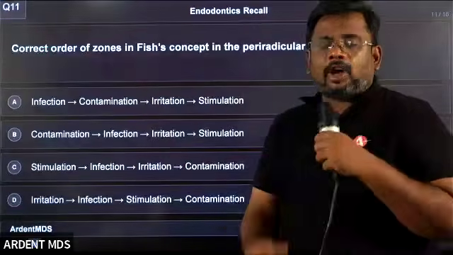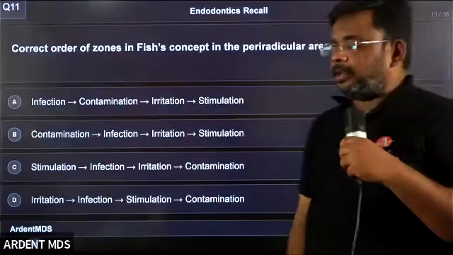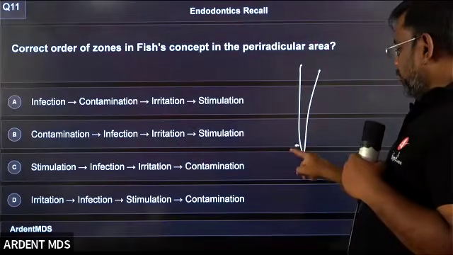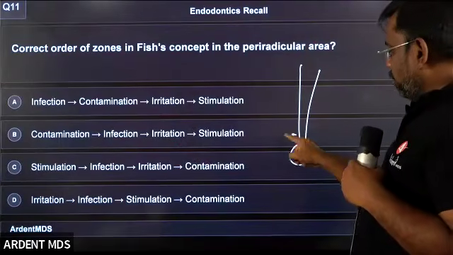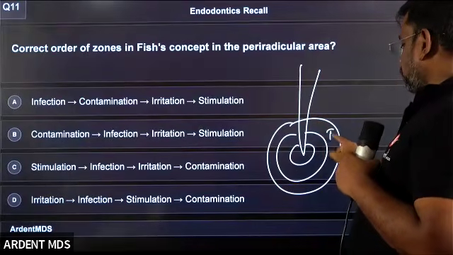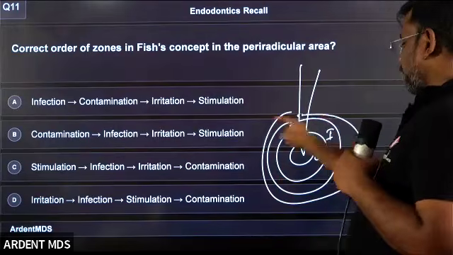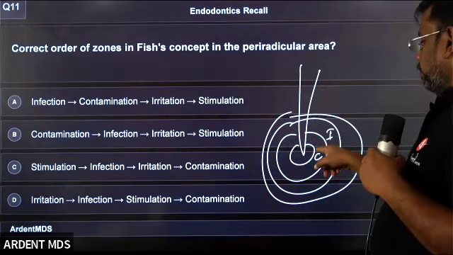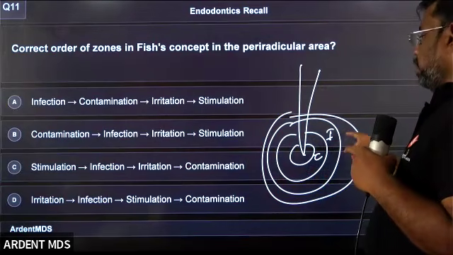What is the correct order of the zones in the fish concept in the periradicular area? So this is the root. You have the first zone of infection. The second is the zone of contamination, then the zone of irritation, and the zone of stimulation. Again, an evergreen topic in your exam. What is the cell which is present in infection, contamination, irritation, stimulation?